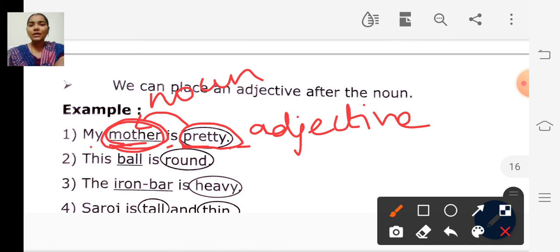And look at the second sentence. This ball is round. How is the ball? The ball is round. So the word round describes the noun ball. The word round is an adjective and the word ball is the noun. So in this sentence also, the adjective is written after the noun.